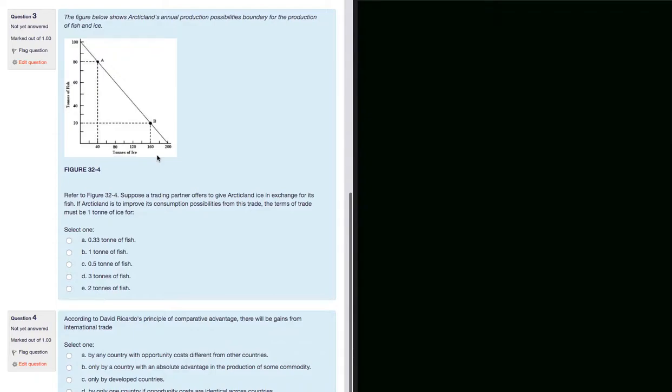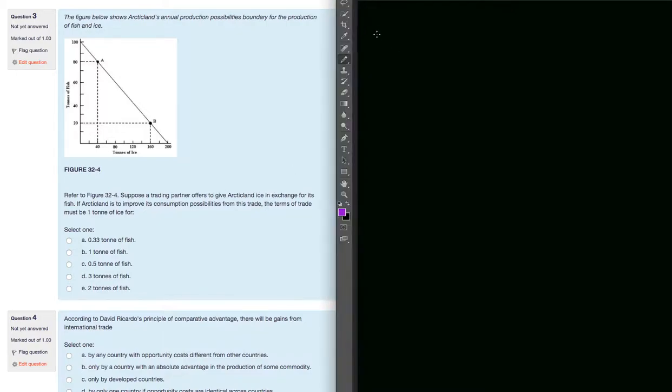This question here is probably one of the questions I get the most questions about. And you really have to put yourself in the right mindset. So this is the one I'll spend a little bit more time on. So this figure shows the annual production possibilities for the production of fish and ice. Suppose that a trading partner offers to give Arctic land ice. So the trading partner gives Arctic land ice.